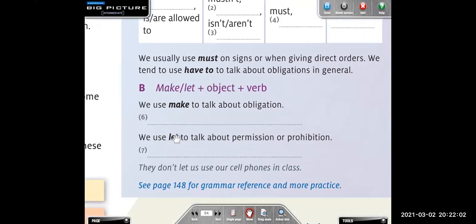In the affirmative way, when we use let, we are talking about permission. And when we use let in the negative form, we use this as a prohibition, okay? Good.